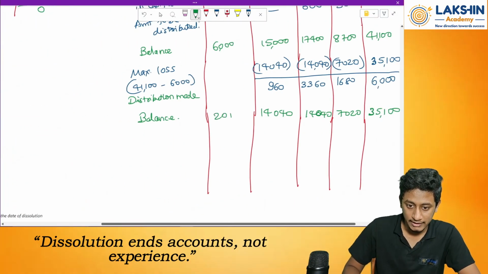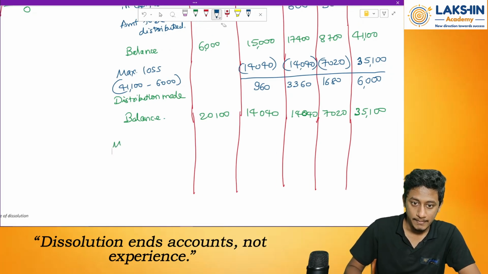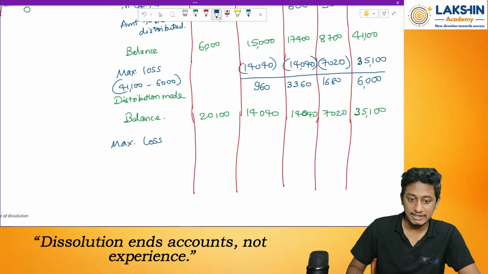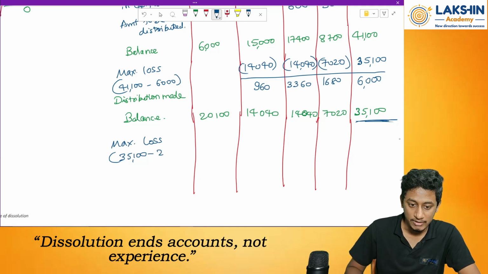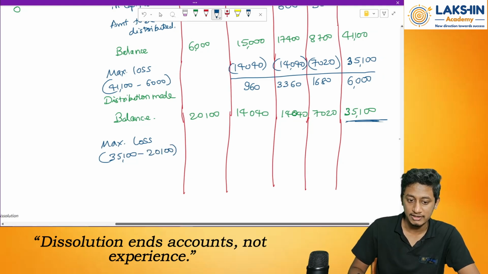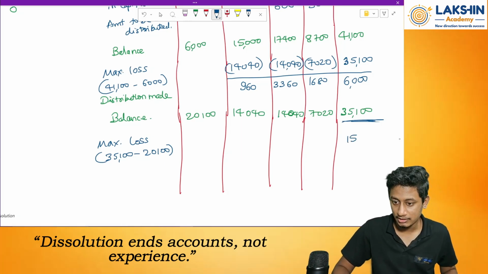Okay. Now again, find out the maximum loss. 35,100 was the required capital amount, minus how much is realized? 20,100 rupees. So how much will the loss be? 35,100 minus 20,100 equals 15,000 rupees is the loss to be borne.